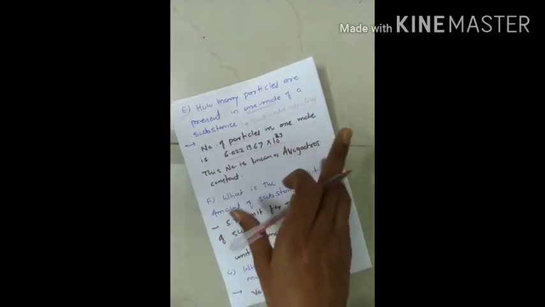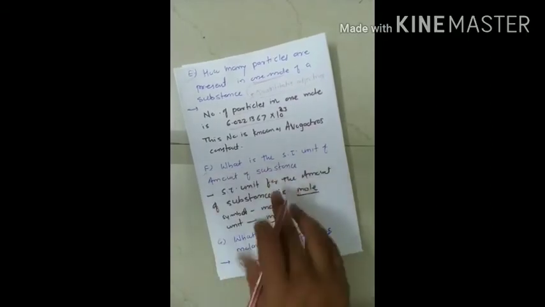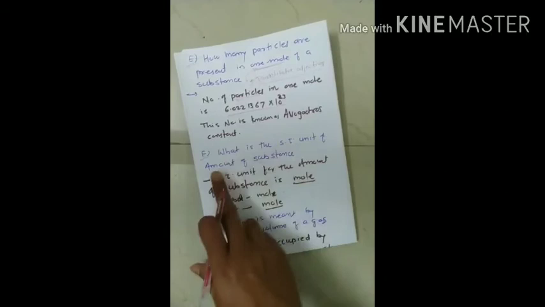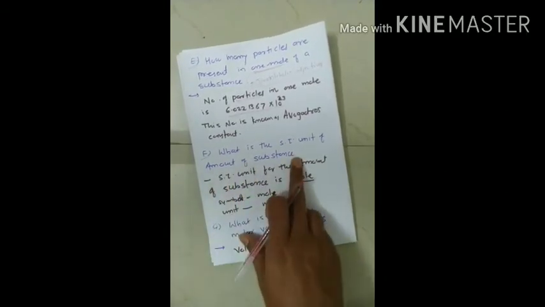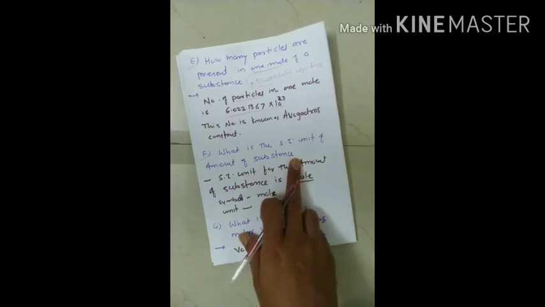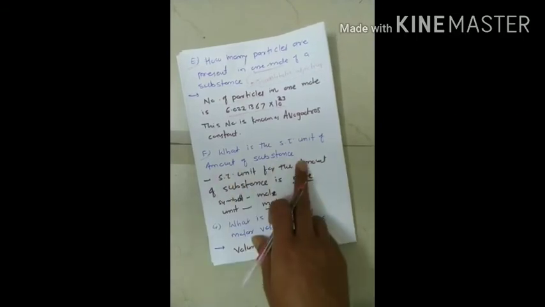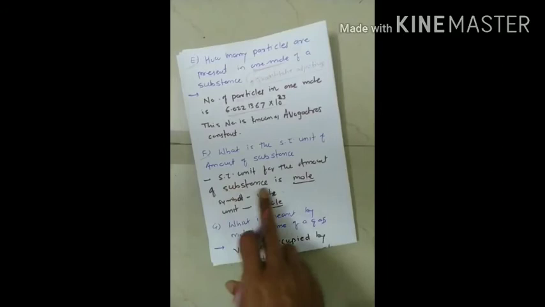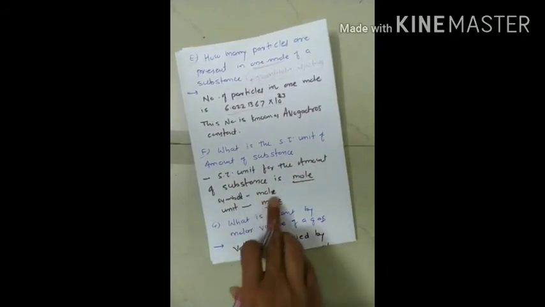Got it. After this we will proceed to the next question, question number F, and I will read the question. What is the SI unit of amount of substance? If you remember, we already discussed some of the fundamental and derived quantities in the theory section. Amount of substance is also one of the fundamental quantities, and its SI unit is mole. The unit is mole, and its symbol is mol.